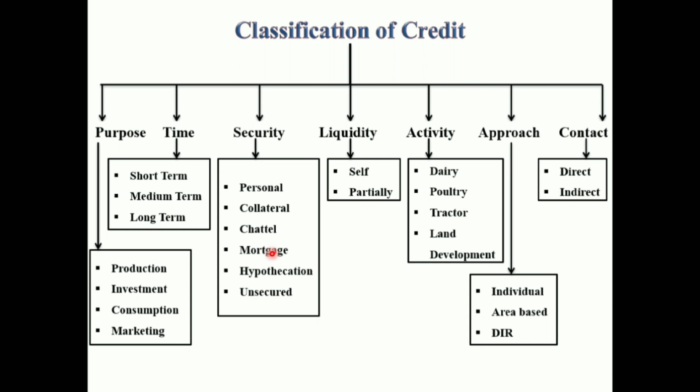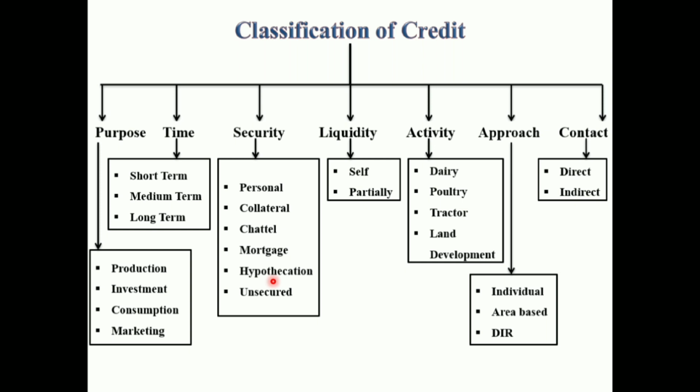Then equitable mortgage: when the mortgage property is self-acquired property of the borrower, then equitable mortgage is applicable. In this, no registration is required as in simple mortgage, because the ownership rights are clearly specified in the title deeds in the name of the farmer borrower. That is equitable mortgage.